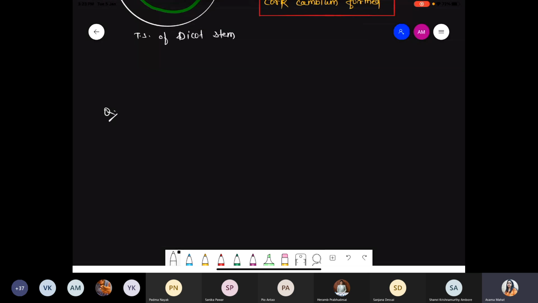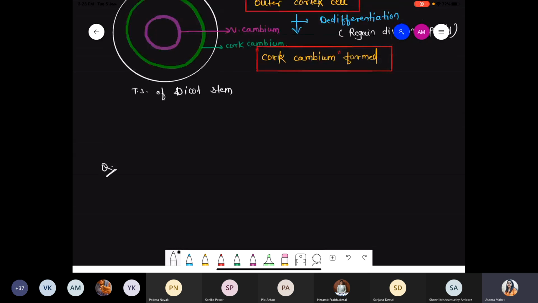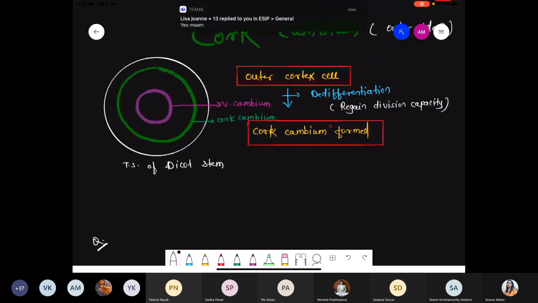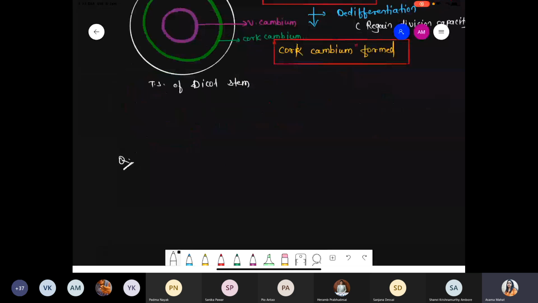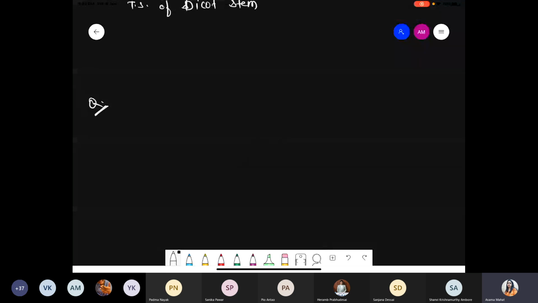So, another NEET favorite question. Please listen to this point carefully, and you have to practice this today. Don't worry, I'll share the whiteboard link. You can complete your notebook after class. Please listen. Today itself you have to cover this part because it is a slightly complicated part with words.